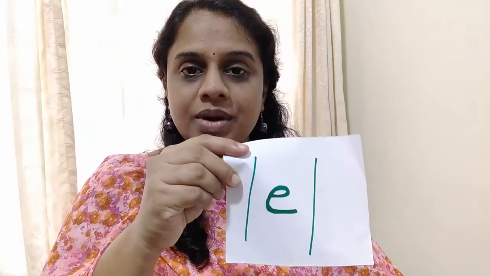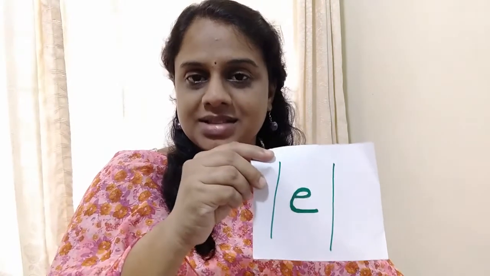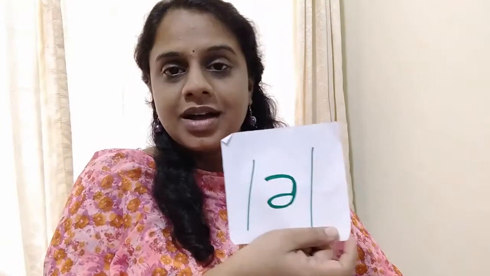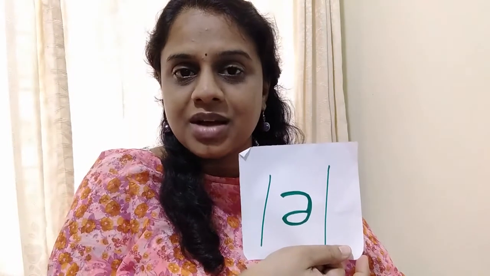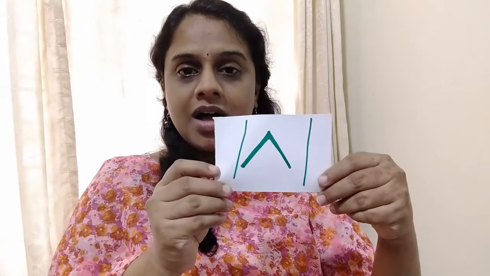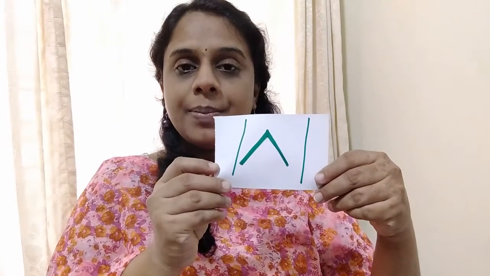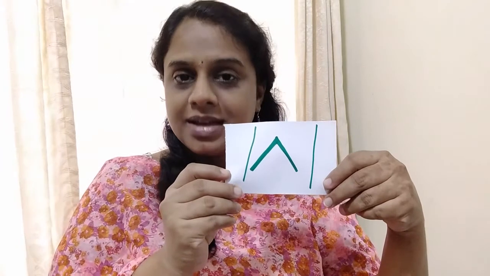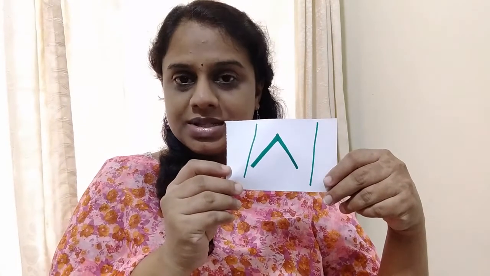E, as in the word set, pen, hen, etc. Schwa, as the last sound in the words father, mother, brother, etc. Then you have A, as in the word cup, mug, jug, etc. The middle sound in these words. I hope these 7 short vowels are clear to you by now.